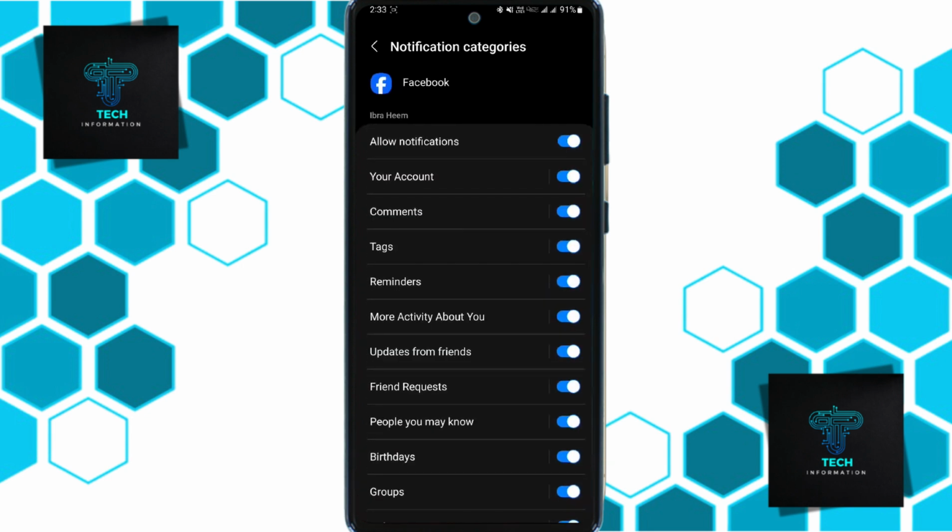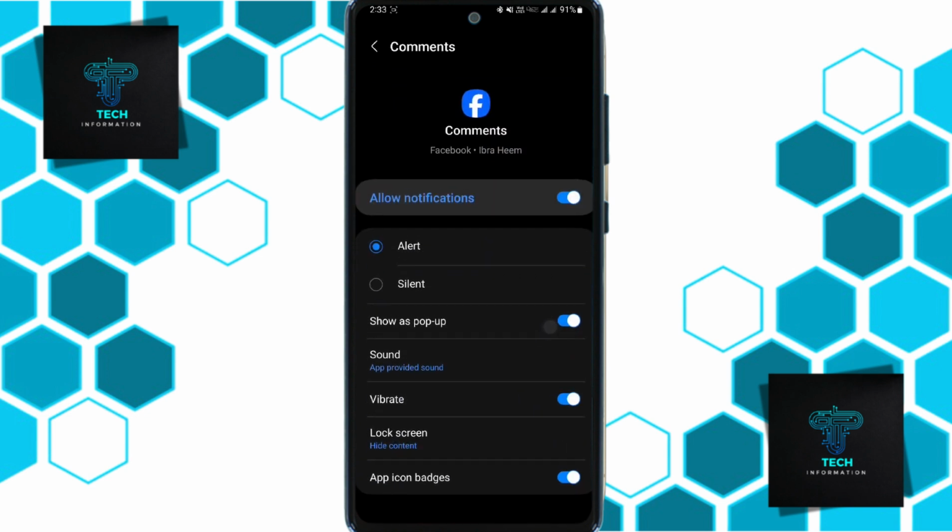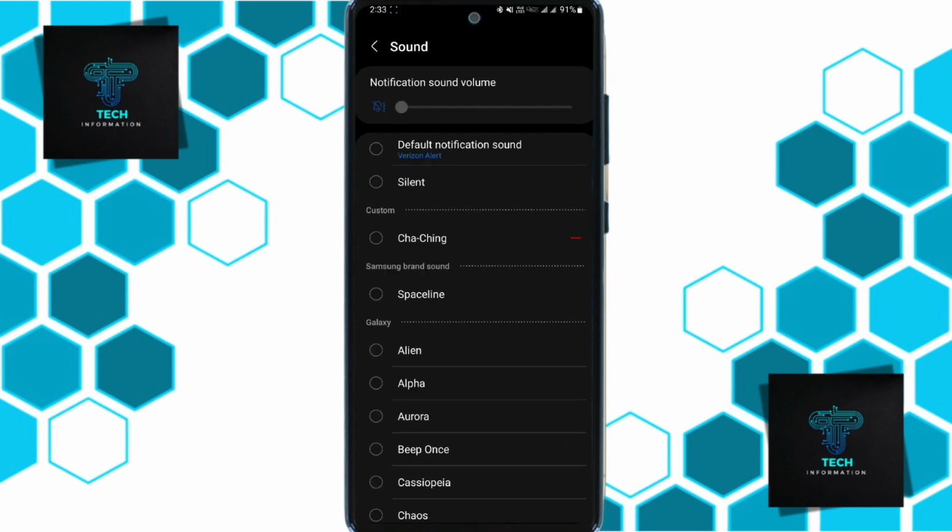Let's change the comment sound. Now tap on sound. Now choose a tone. That's it. Now go back.